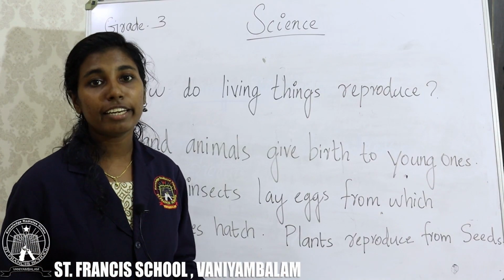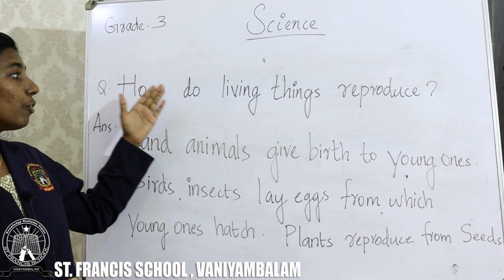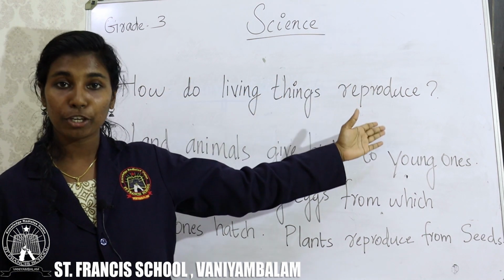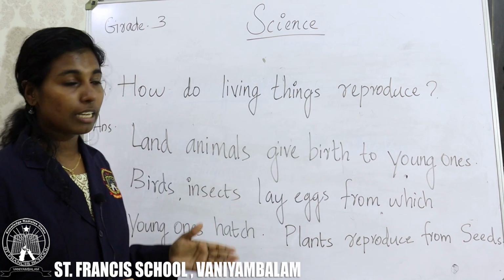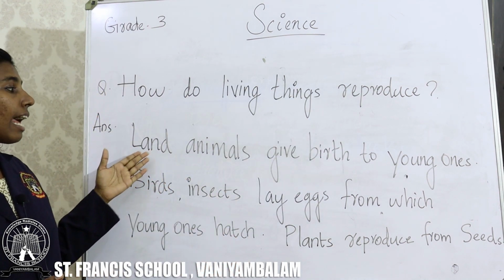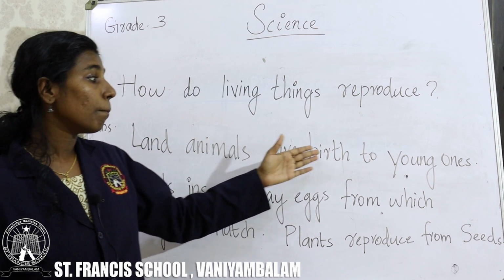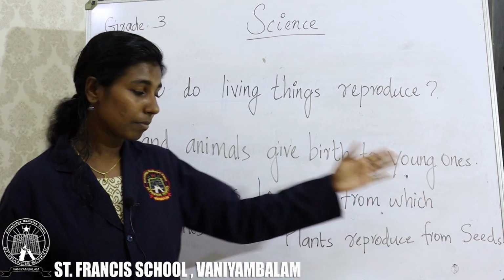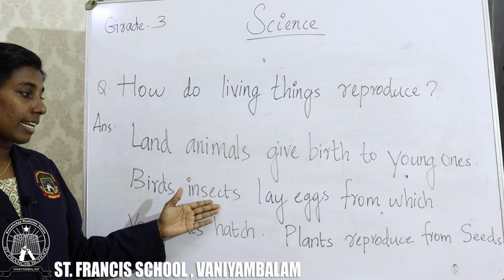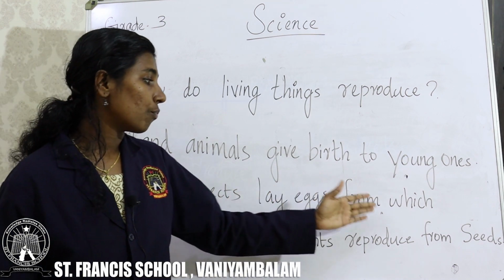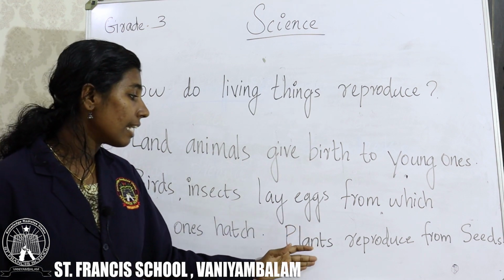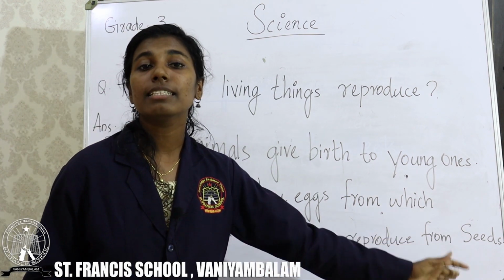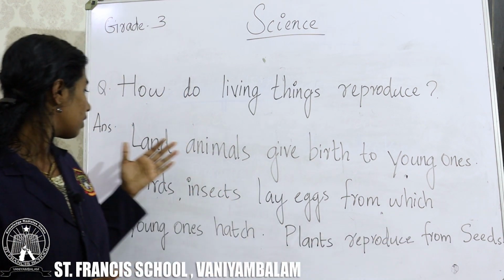Another question in your textbook is, how do living things reproduce? The answer is, land animals give birth to young ones. Birds, insects lay eggs from which young ones hatch. Plants reproduce from seeds. Clear?